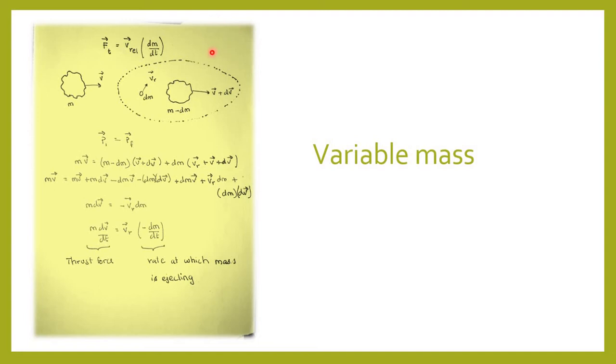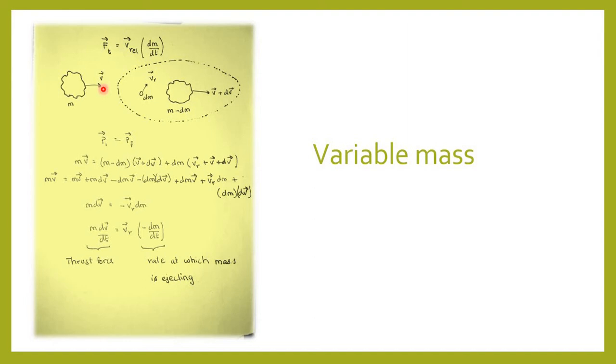be derived from the conservation of linear momentum in the absence of any external forces on a system as follows. Suppose at some moment t equals t, mass of a body is m. So here's the picture. This is some body, a random body with mass m. So at some moment t, mass of this body is m and its velocity is v.